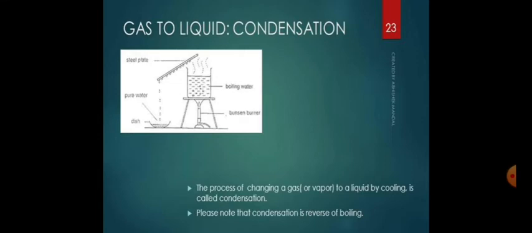And this process of changing a gas to a liquid by cooling is called condensation. In the above activity, it is very clearly visible that this liquid boils, and when the vapors are allowed to cool down, it condenses to form droplets of water. This change from vapor to liquid is called condensation.